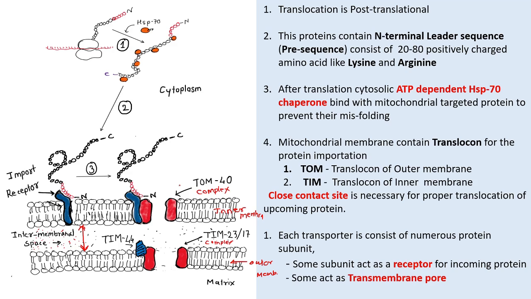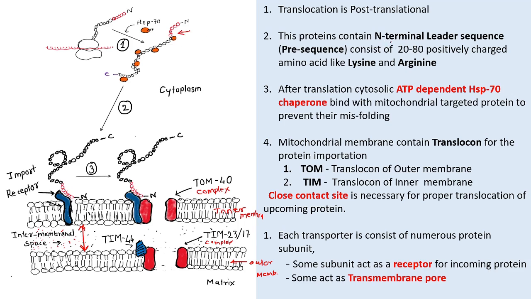So you can see here, the proteins to be inserted into the matrix of the mitochondria contain a certain matrix-localizing sequence, also known as the N-terminal leader sequence.